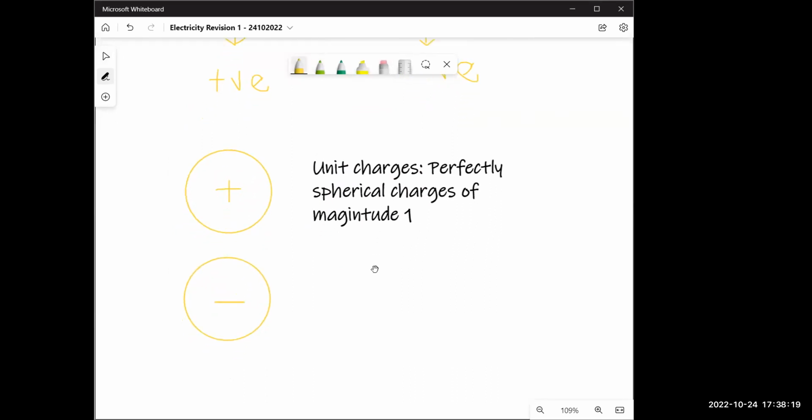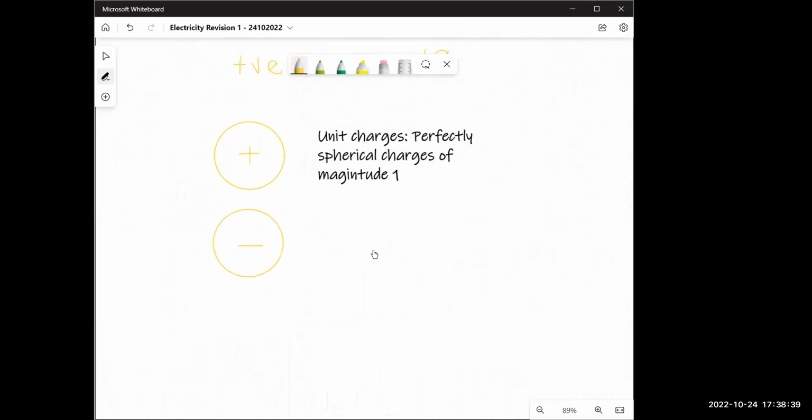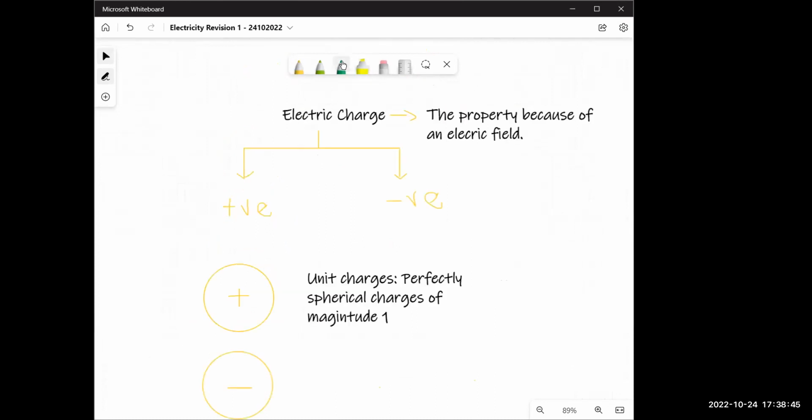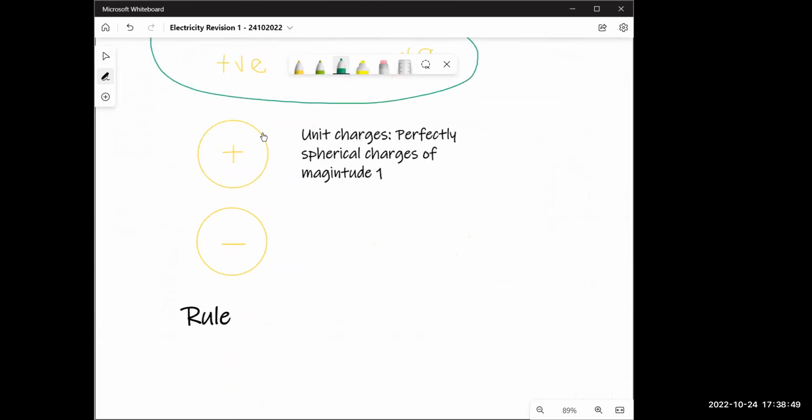Now, the first thing we need to realize is how does electric charge work and what is electric charge? We know what electric charge is. It is something that everything has in an electric field. All right. Now, we know that there are two types. Perfect. Now, let's see some rules. Write this in your notebook. Rule 1. I want you to write all of this and all of this.